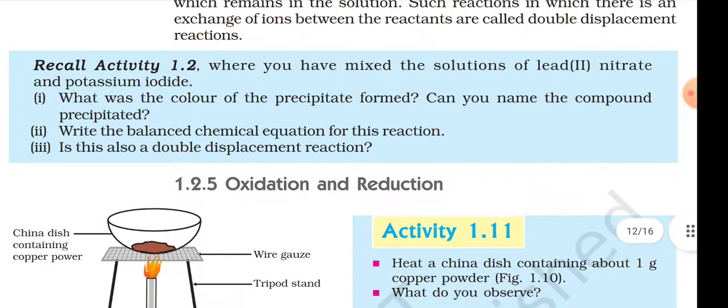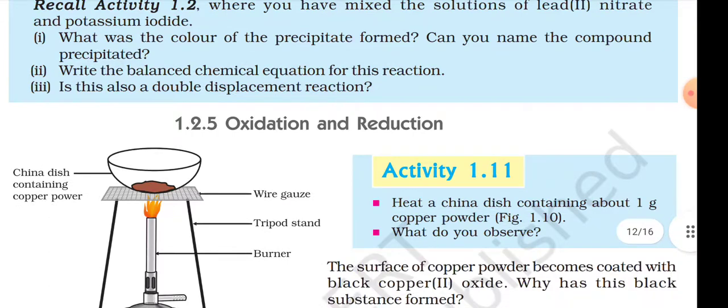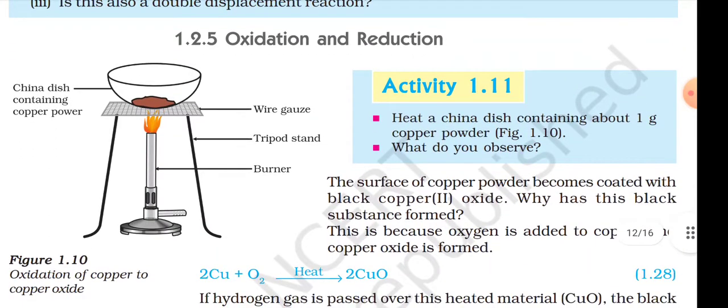Recall Activity 1.2 where you mixed the solutions of lead nitrate and potassium iodide. What was the color of the precipitate formed? Can you name the compound precipitated? Write the balanced chemical equation for this reaction. This is also a double displacement reaction. Oxidation and reduction.